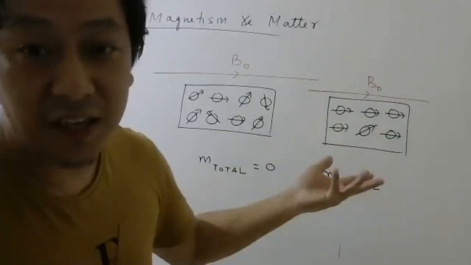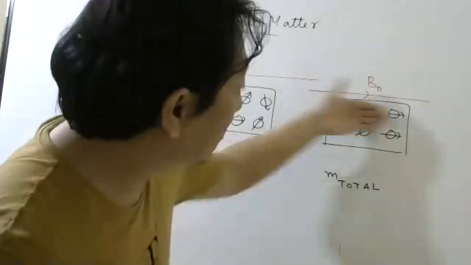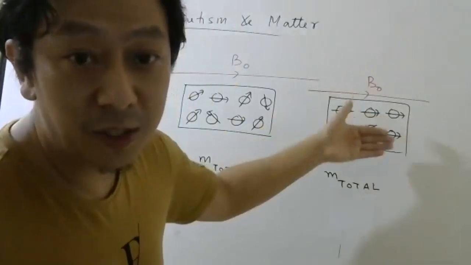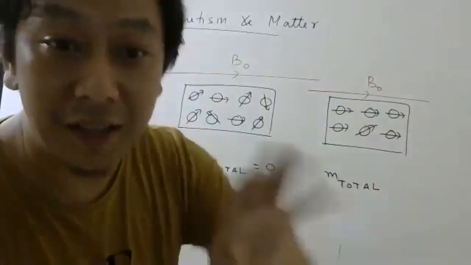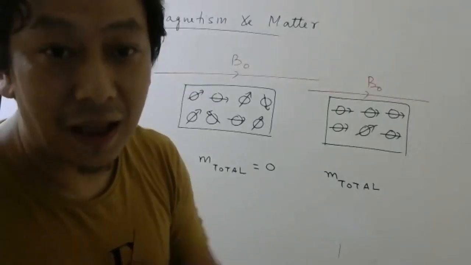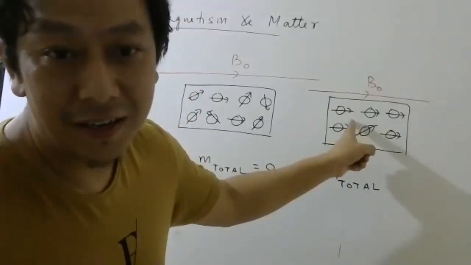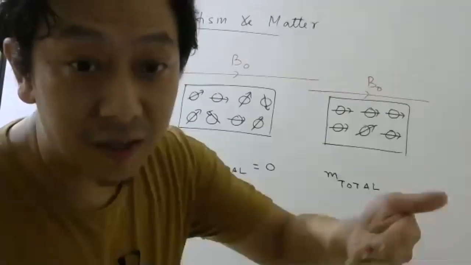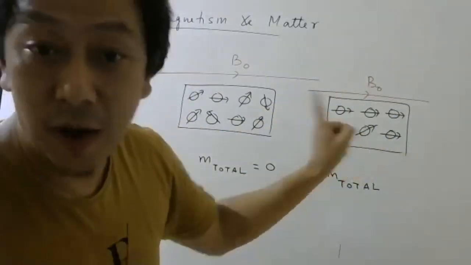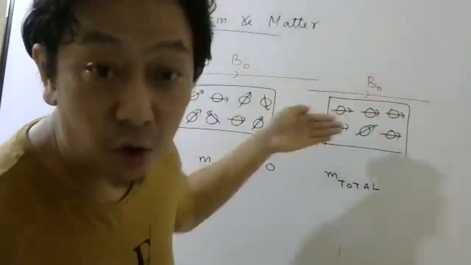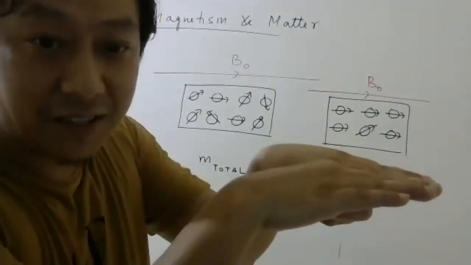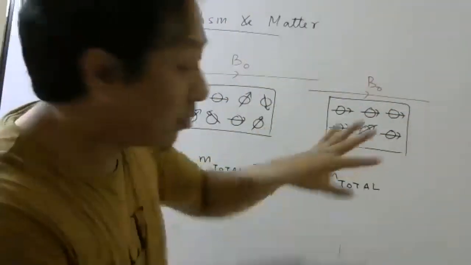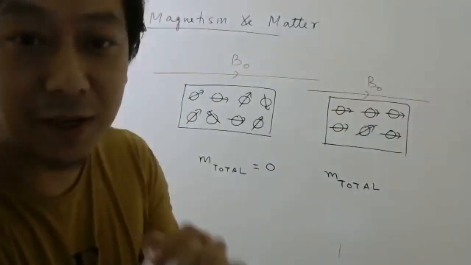Now I think it is very clear to understand that these magnetic dipoles are like magnets only. So these dipoles will also create their own magnetic field. Therefore, inside the material, the magnetic field will be more than outside in this case. Why more? Because these dipoles are all in the same direction, so they will create a magnetic field in the same direction as this magnetic field. So inside the material, the magnetic field will be more.